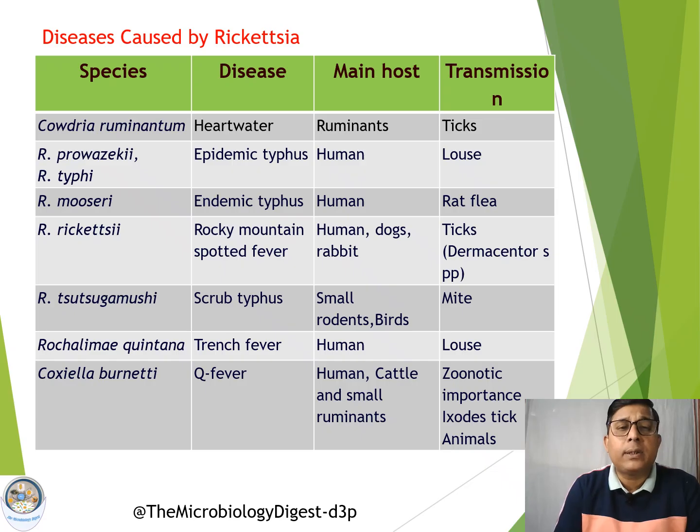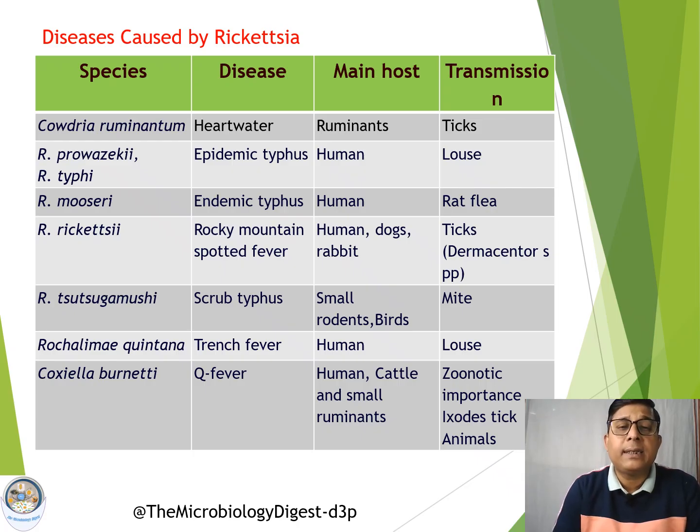Then Rickettsia prowazekii is the causative agent of epidemic typhus, a disease in humans, transmitted by louse. Then Rickettsia typhi is again associated with typhus. The next one is Rickettsia mooseri, associated with another disease condition called endemic typhus. This is also in humans, and it is transmitted by rat flea.